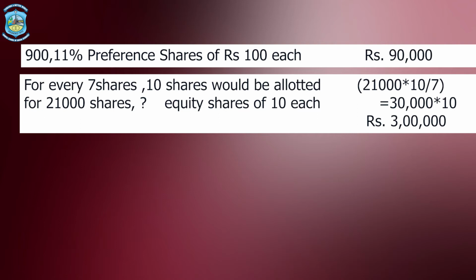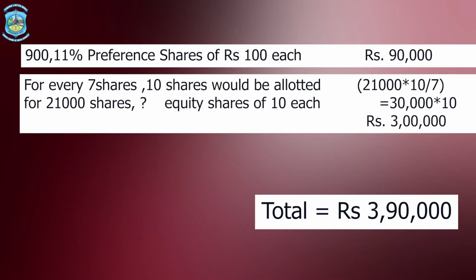For 21,000 shares, the amount would be 21,000 into 10 divided by 7, which is 30,000 equity shares, and the value of each share is 10 rupees. So the amount becomes 3 lakhs. So equity shares 3 lakhs, preference shares 90,000, and the total amount of purchase consideration becomes 3,90,000. This is how we calculate purchase consideration under the net payments method.